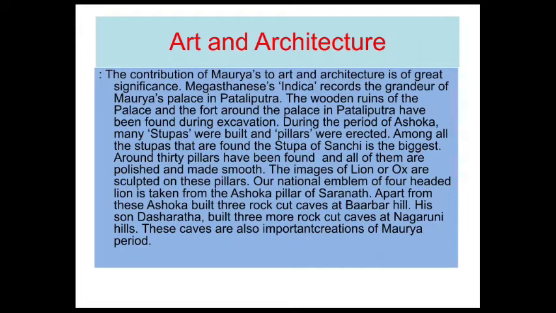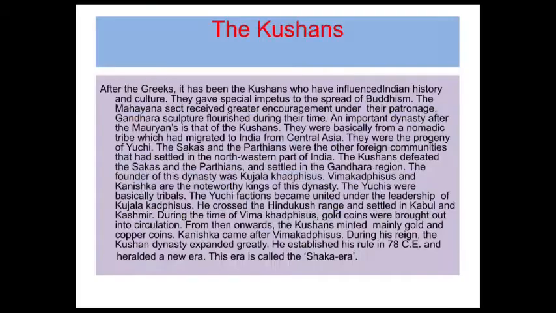Apart from this, Ashoka built 3 rock-cut caves in the Barabar Hills, and his son Dasharatha built 3 more rock-cut caves in the Nagarjuni Hills. These caves are also important creations of the Mauryan period. So the contribution to art and architecture is memorable. Now you also know that Ashoka built 3 rock-cut caves and 4 national emblems, which is a notification.